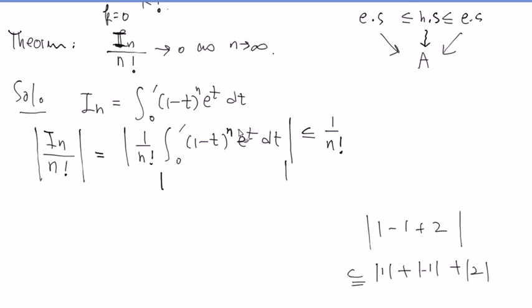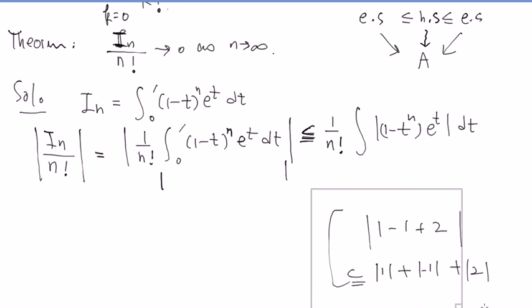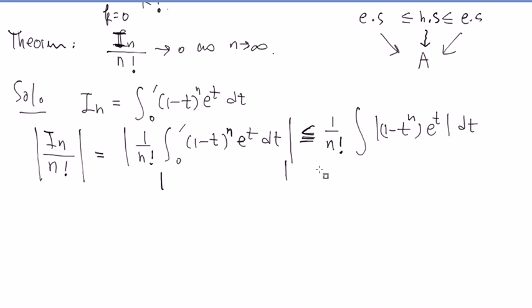So not equal. So please have this inequality in your solution. That makes me happy that you understand the relationship between these two things. You can't just put that inside there like this and claim they're equal. They're not equal. They're actually always less than or equal. Does this make sense? Think about this one in here, and also think of it as a Riemann sum. Add them all up, absolute value, versus put the absolute value first and add them later. Different order of operations. Okay? So we get that. So that's the right thing to write. And then you realize in between 0 and 1, what is the sign of 1 minus t?